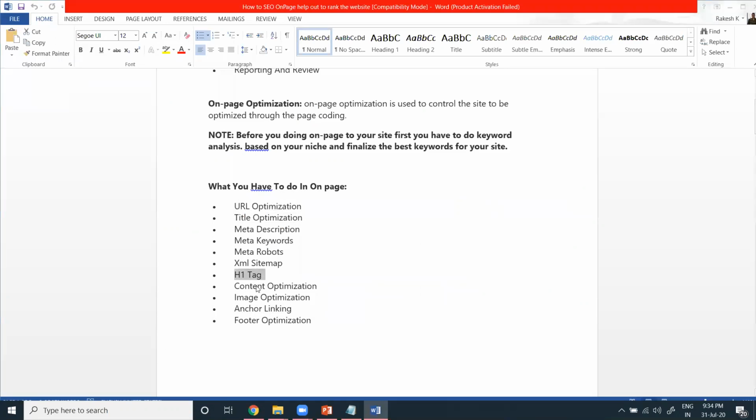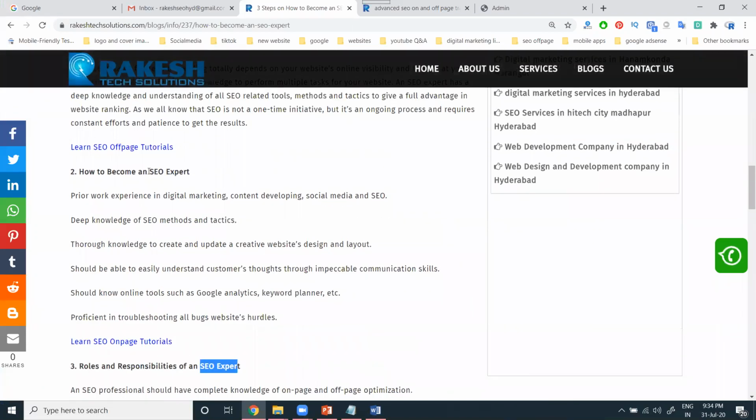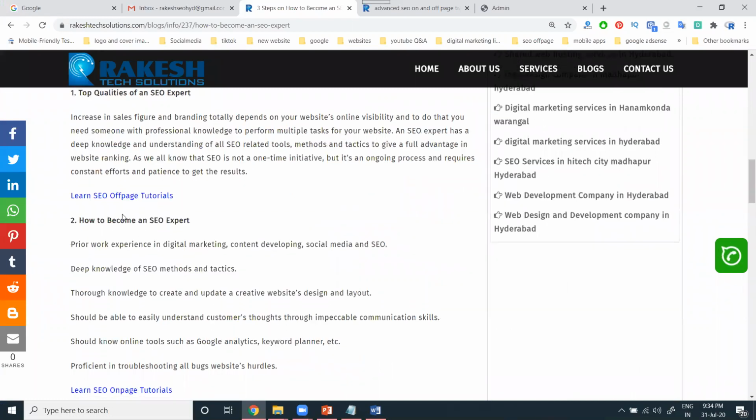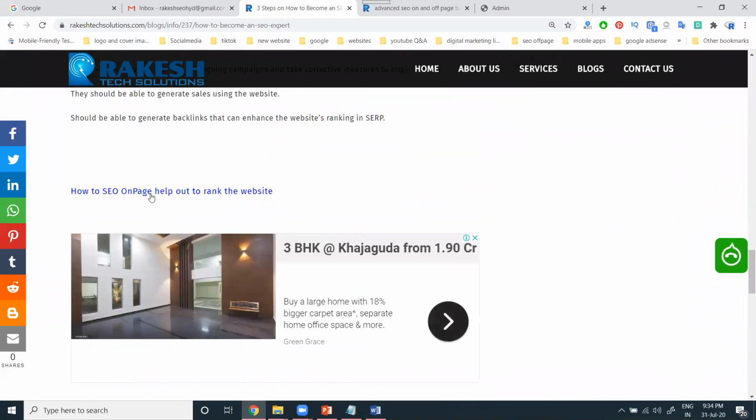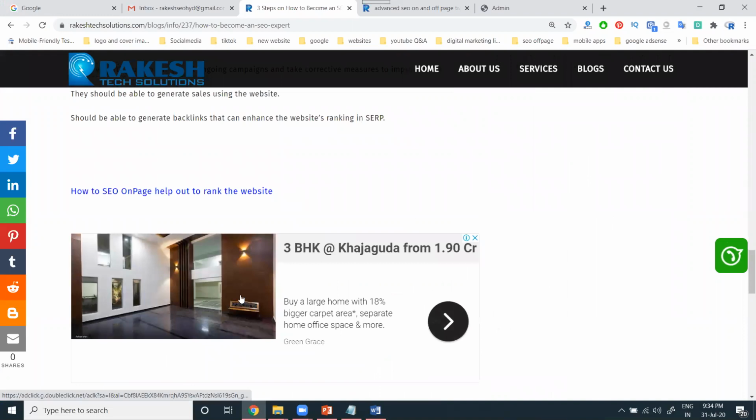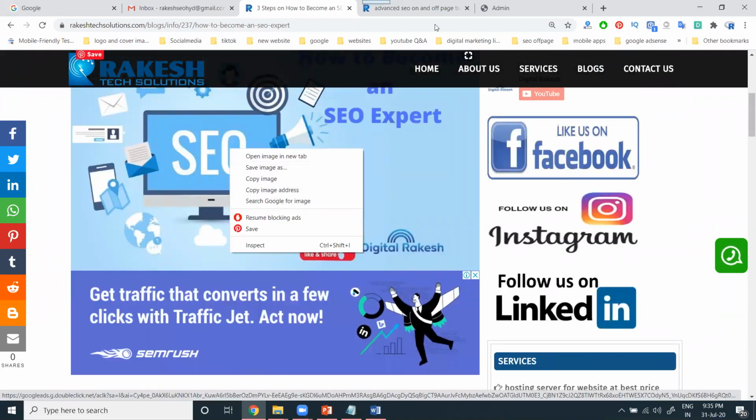Content optimization: in your content, you compulsorily have to use your particular keyword for optimization purposes. What can we use here? How to become a top world SEO expert. We are using this in this particular tutorial. Next, image optimization. Which image are we using here? The same keyword will be used for image optimization.